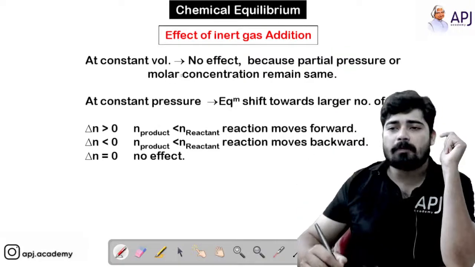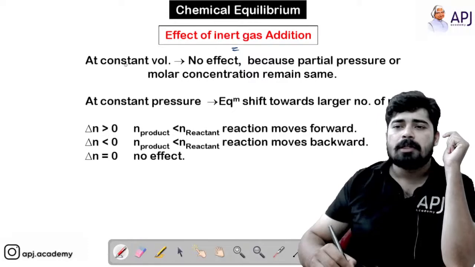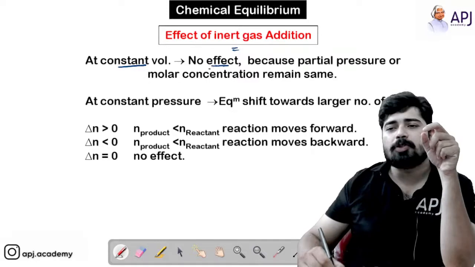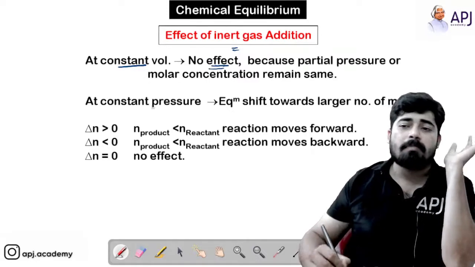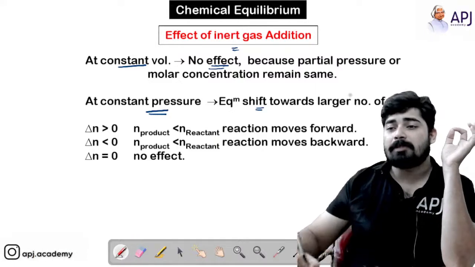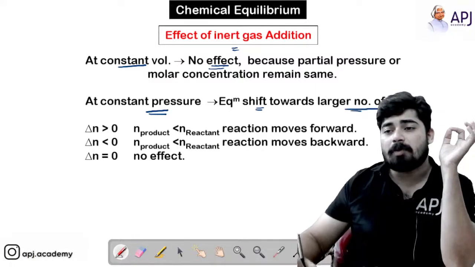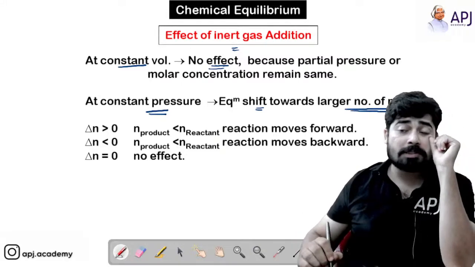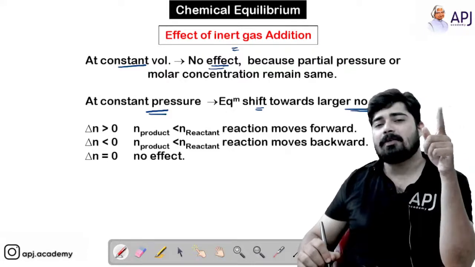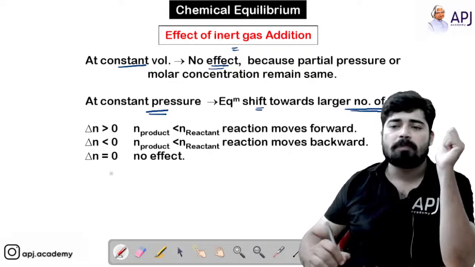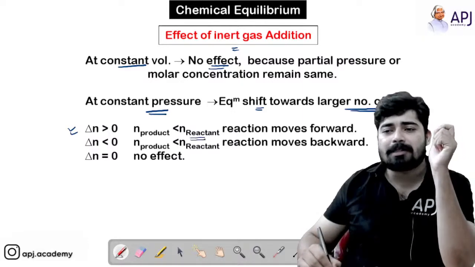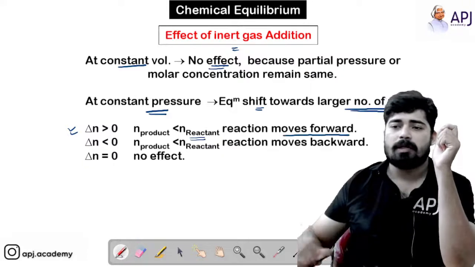Now, effect of inert gas addition. At constant volume, if you are adding inert gas to the system, then there is no effect on the equilibrium. But at constant pressure, if you are adding inert gas, the equilibrium shifts towards the side with the larger number of moles of gas. So if delta n naught is greater than 0, the number of moles on the product side is greater, so the reaction moves forward.